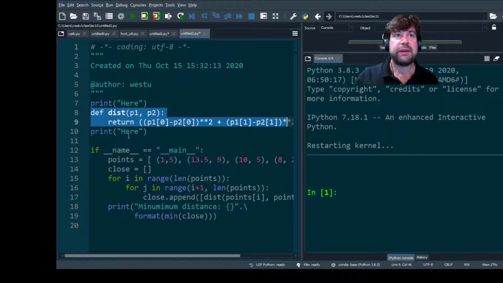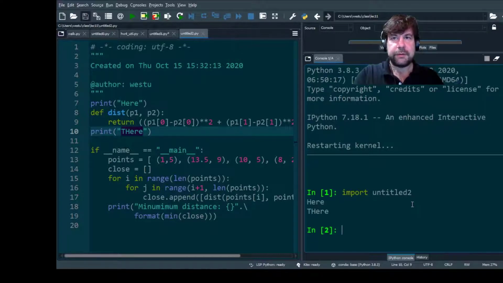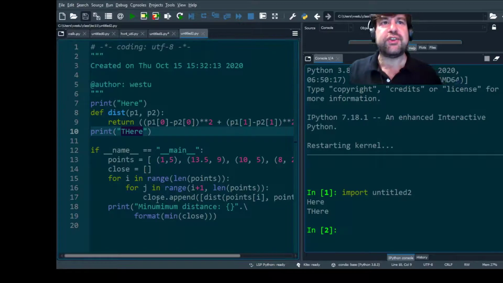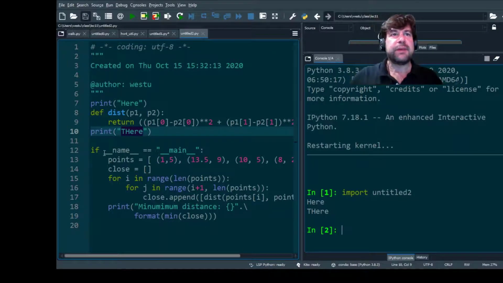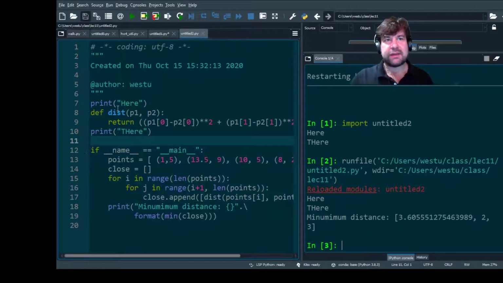When it hits a print statement, it'll print. So when we do an import untitled2, it prints here and there, but it doesn't execute any of this stuff, because in the import, this variable name gets set to untitled2. However, when we execute this, then name equals main, and we execute the entire file.